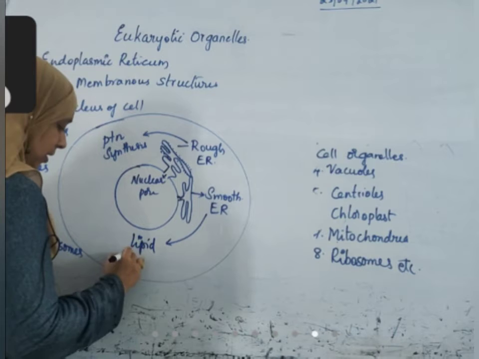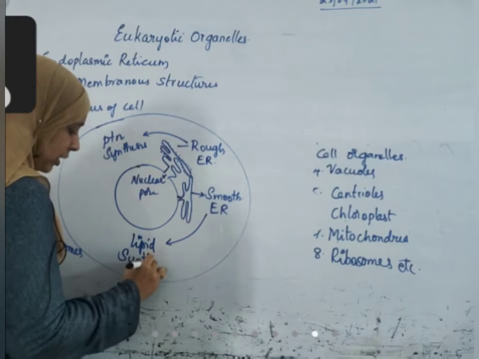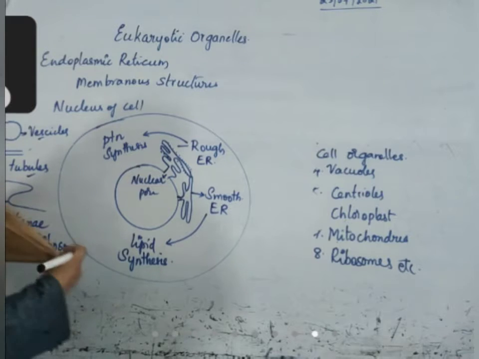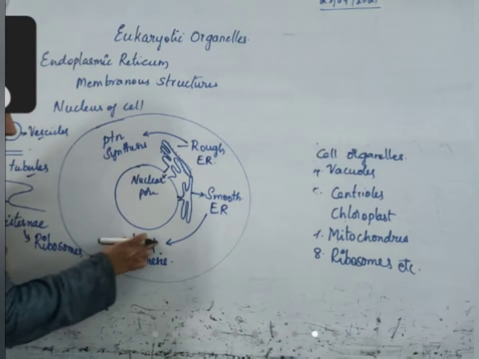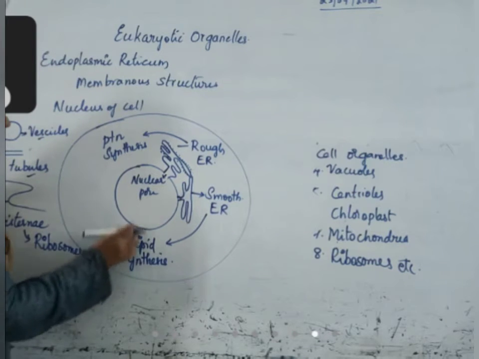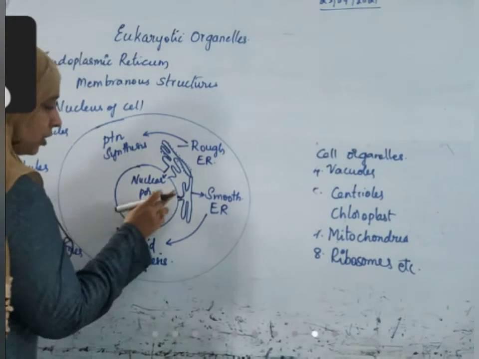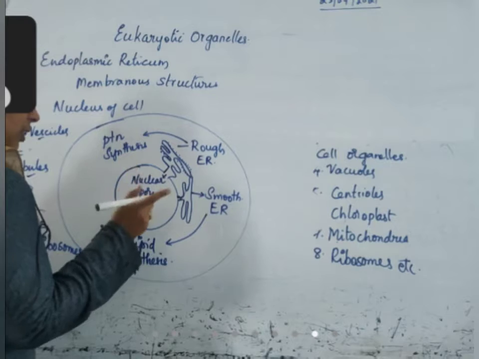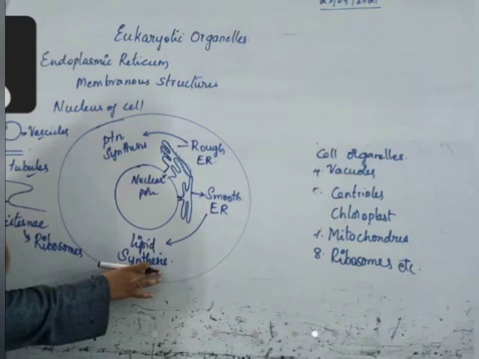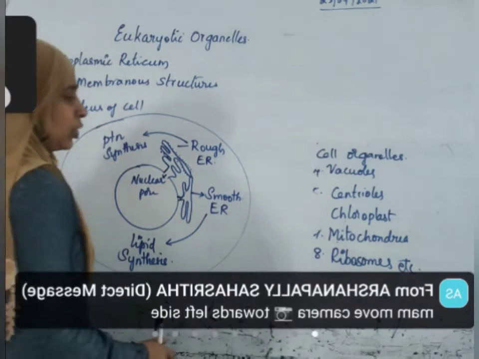Lipid means fat molecules. Fat molecules are biologically called lipids. This is a major function of rough endoplasmic reticulum and smooth endoplasmic reticulum.